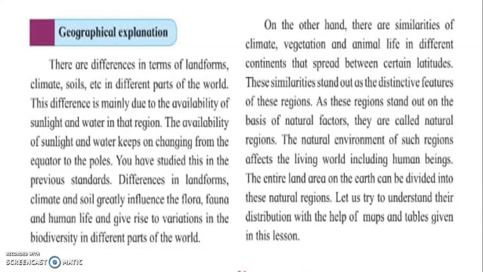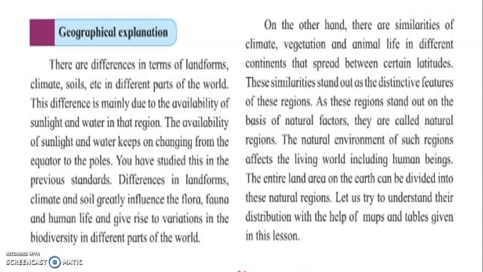So there are some differences and similarities in the different continents that spread from certain latitude, that is from 90 degree to the 0 degree latitudinal extent. So this similarity stands out as the distinctive feature of this region. And as this region stands out on the basis of natural factors, they are called the natural region. So keeping this natural environment of such regions and its effect on the living world, including human beings, we are going to study about the natural regions of the land. And the entire world, that is the earth, is divided into these natural regions.